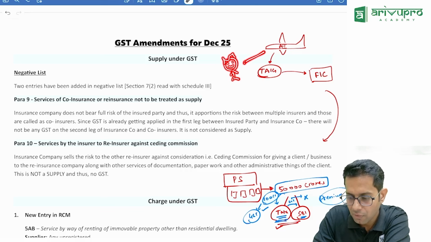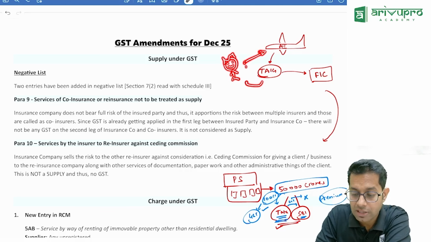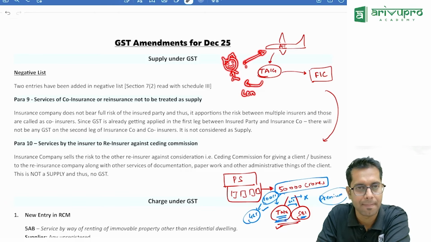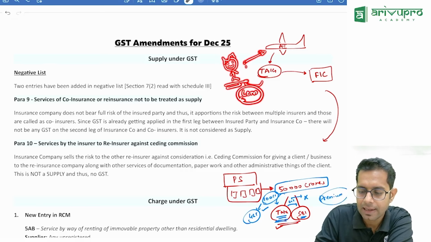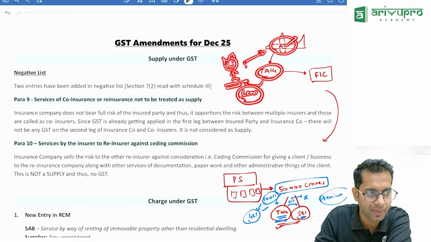In this case also, see, if you are an insurance agent, and for an insurance company, if you find some person to whom you can sell insurance, the insurance company will give you commission. Correct? The insurance company will give you commission. Let us say I told the Tata group that please insure Air India aeroplane.